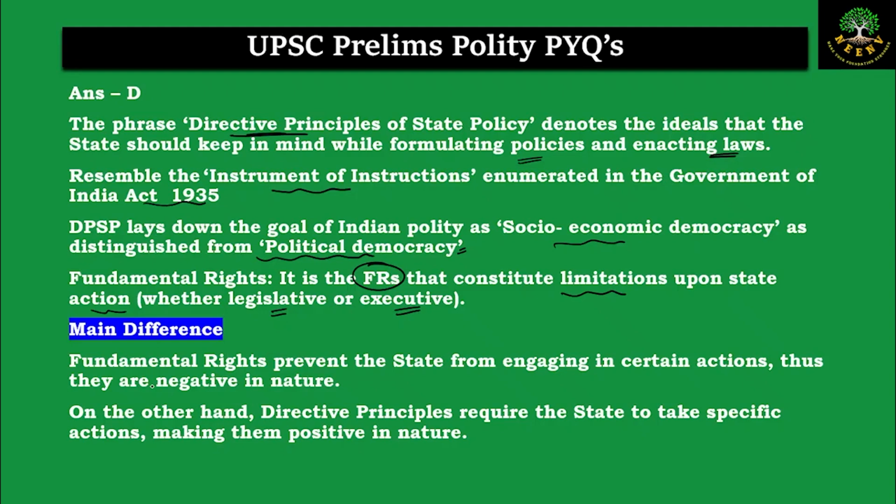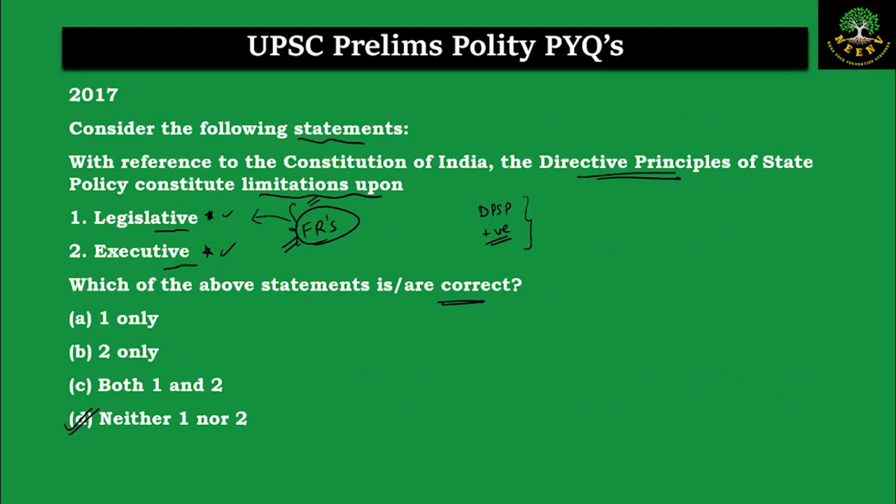On the other hand, the directive principles are positive in nature because the directive principles are asking the state to do something. They are kind of the directions which are there for the state while making the policies. That is why, because they are in the nature of suggestions, in the nature of the directions, they are positive in nature. They are asking the state to do something. Coming back to the question, the answer is D, neither one nor two.